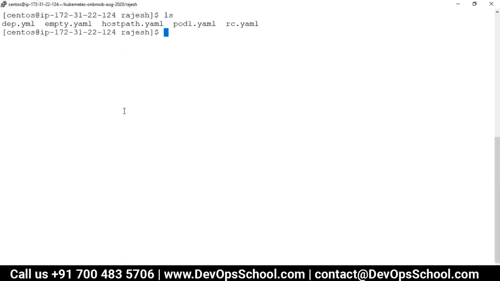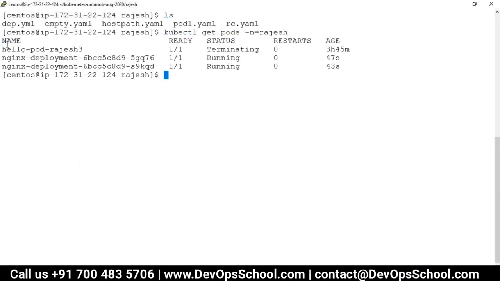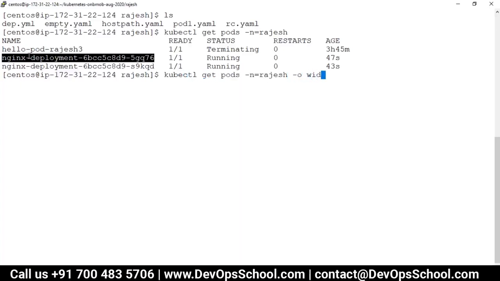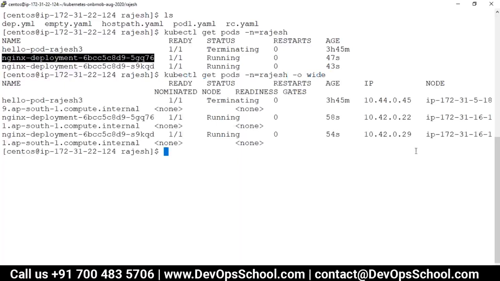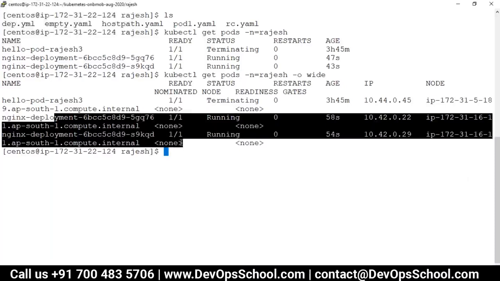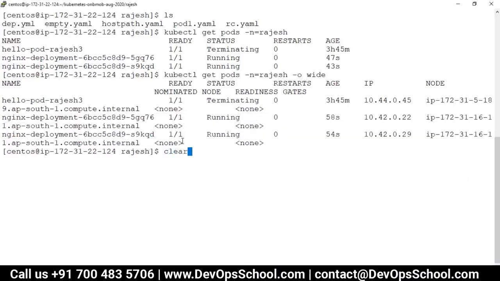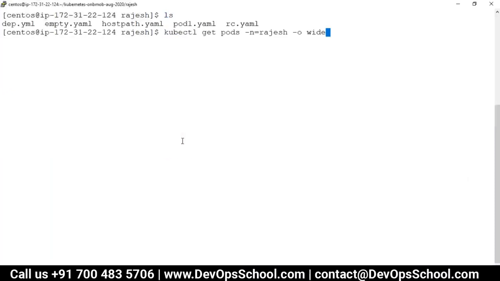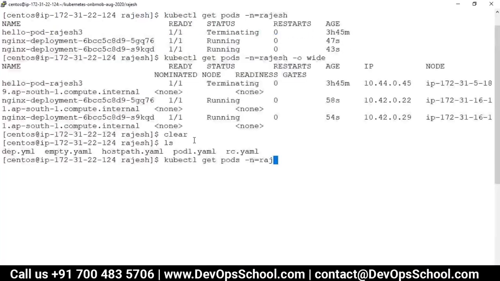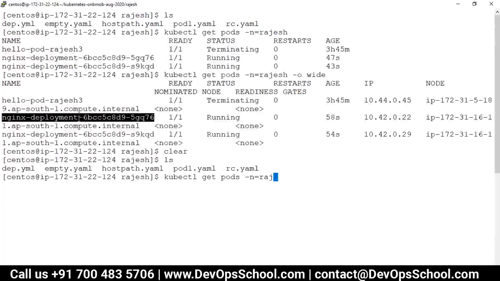Now what you can do is, now I can go inside one of the containers. So kubectl get, before that I will use -o wide. So both got created in the same node. Okay, you see the same node. So now I wish it should create in a different node next time, but we can only wish for it.